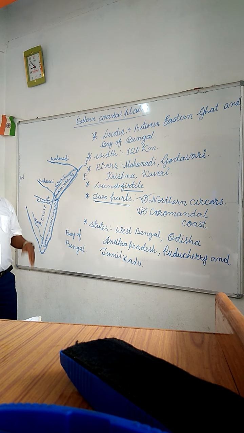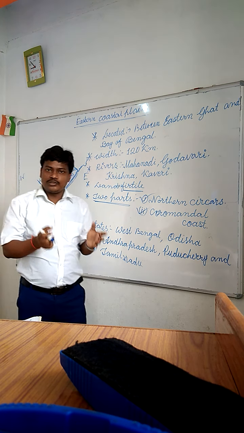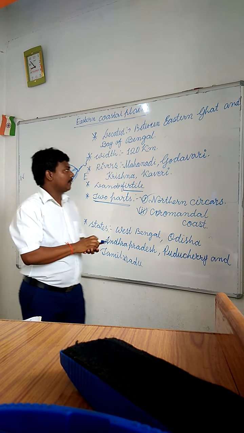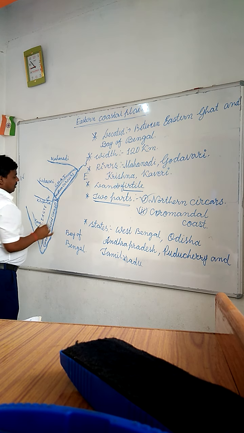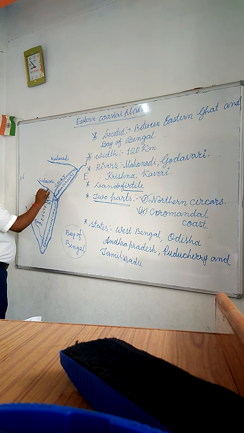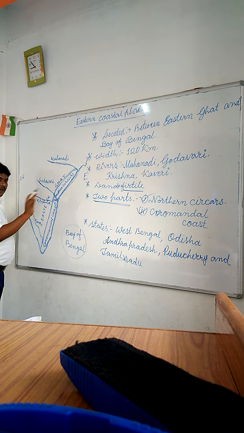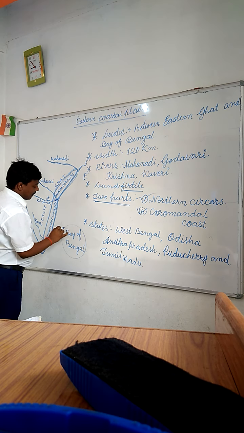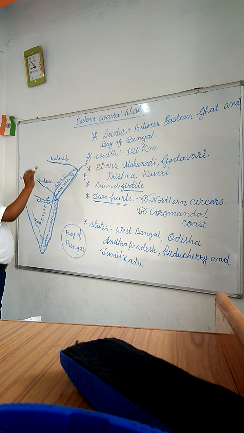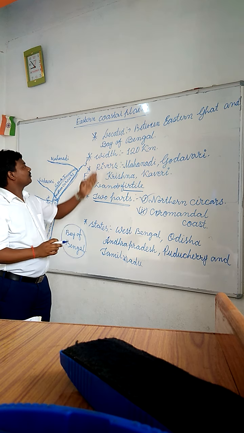Students, first of all, you have to remember where the Eastern Coastal Plain is situated, is located, and what is called the Eastern Coastal Plain. The plain which is situated between the Bay of Bengal and Eastern Ghat is called Eastern Coastal Plains. That is the location of the Eastern Coastal Plains.